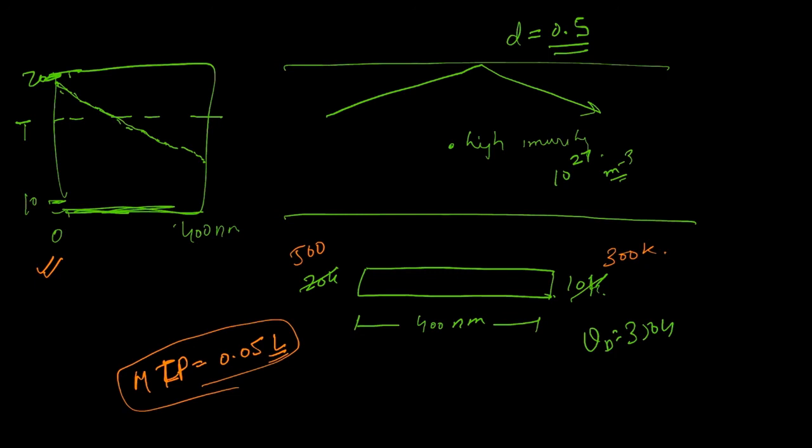Of course, we are doing all approximate numbers, but this is just to get a basic understanding. So we are significantly reducing the mean free path. Mean free path is very small, and assume specularity and impurity conditions like this also.